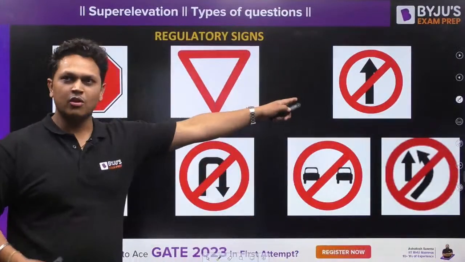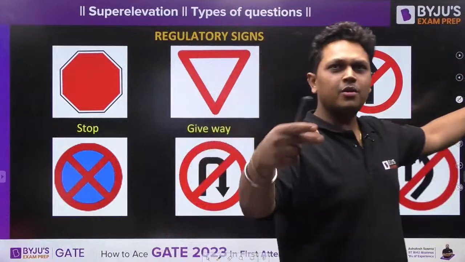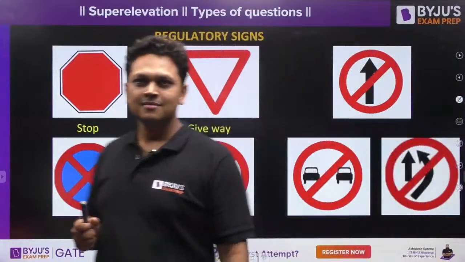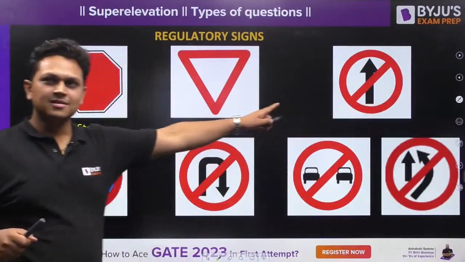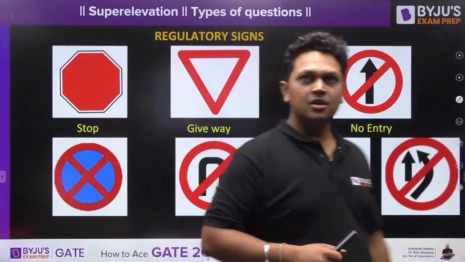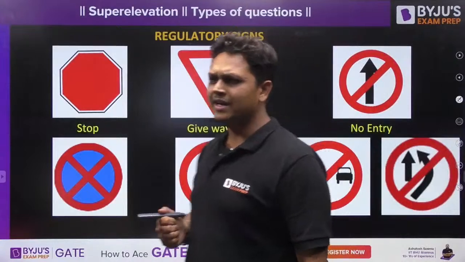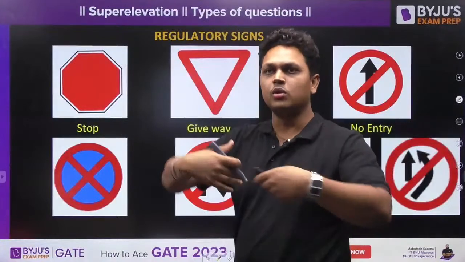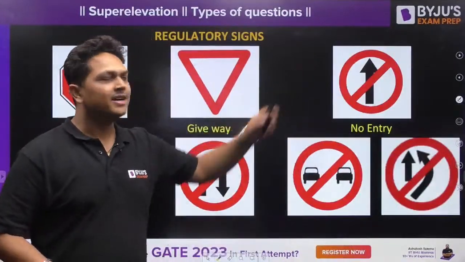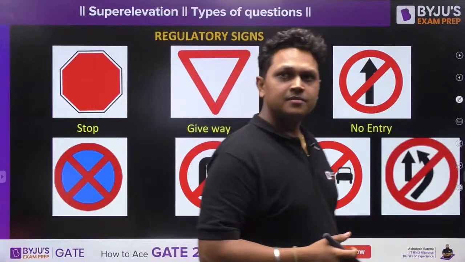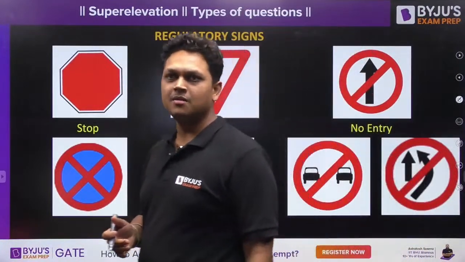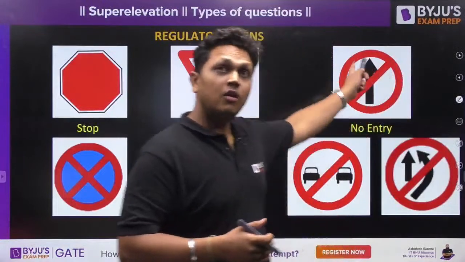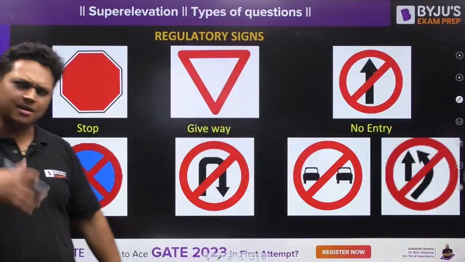Which is this sign? Tell me quick, everyone. Come to the next sign, then this one, then this one. What is this sign? This is no entry sign. This is your no entry sign. You will find this, suppose, in market areas where no traffic is allowed. No vehicles are allowed. You may find this sign over there, right? Yes, Senbok, I will definitely take classes for the paid course also. So this sign you will find in the marketplace where vehicles are not allowed inside, and many other places also.